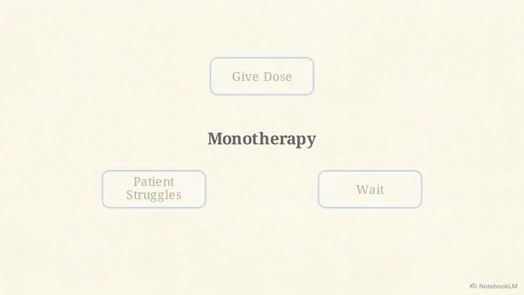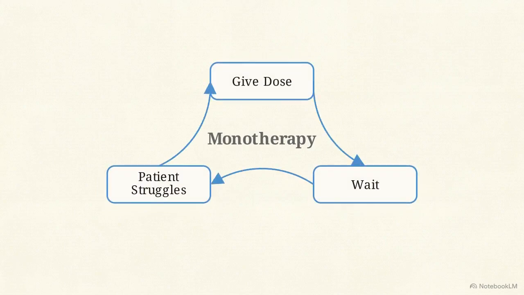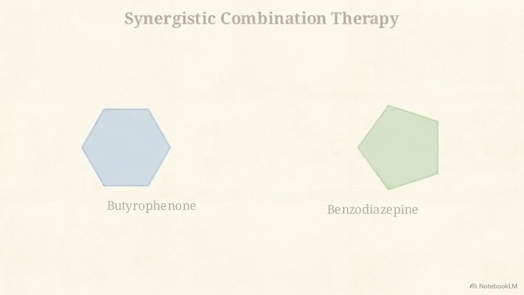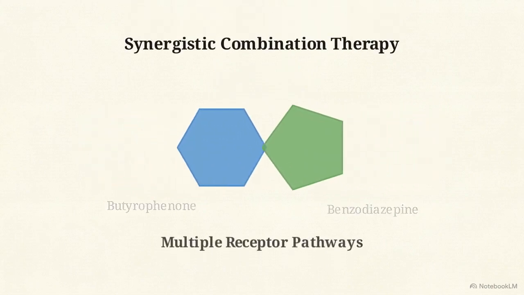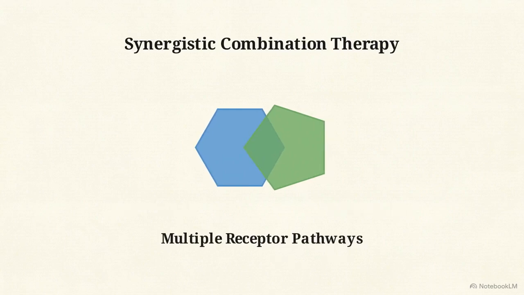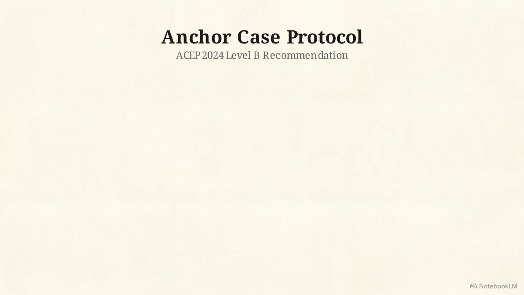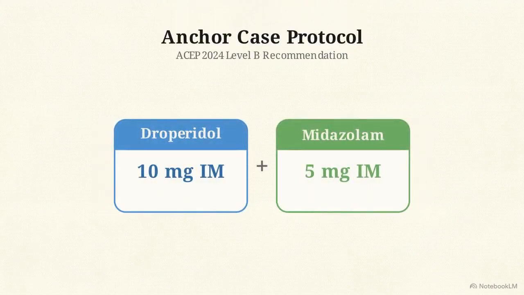Relying on a single medication leads to delayed sedation times and dangerous cycles of repeat dosing while the patient continues to struggle. This molecular model illustrates the American College of Emergency Physicians' recommendation for rapid sedation, utilizing combination therapy to hit multiple receptor pathways at once. To secure our anchor case, the team protocolizes 10 milligrams of intramuscular droperidol combined with 5 milligrams of intramuscular midazolam.